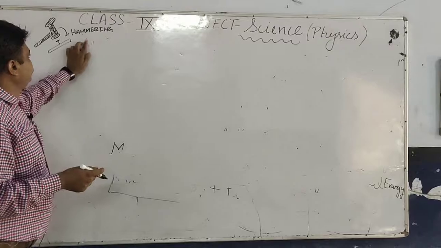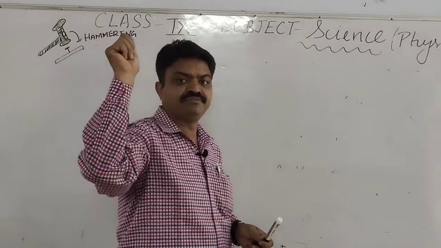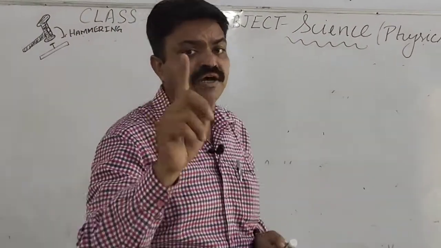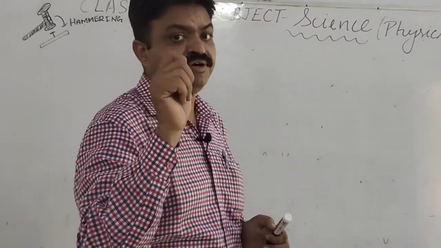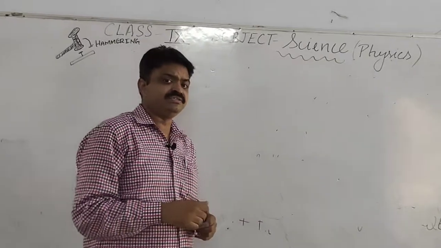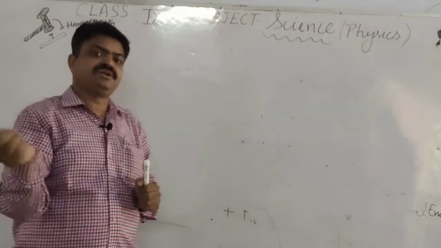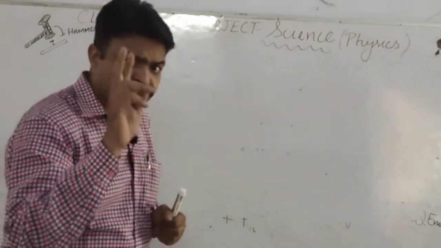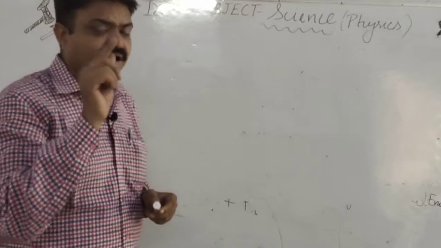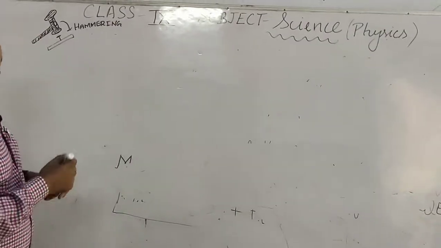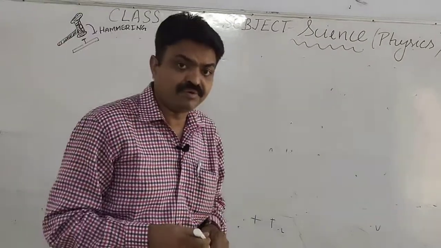We can give the example of this hammer. When we uplift the hammer like this, what do we provide to the hammer? We provide potential energy to the hammer. After providing the potential energy, that energy is converted into kinetic energy. So potential energy and kinetic energy are used to apply force on the nail that is applied to the cardboard.